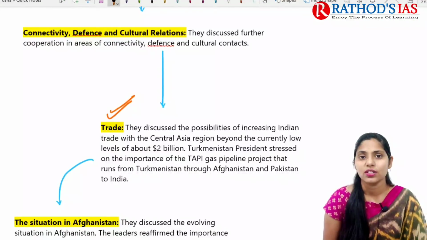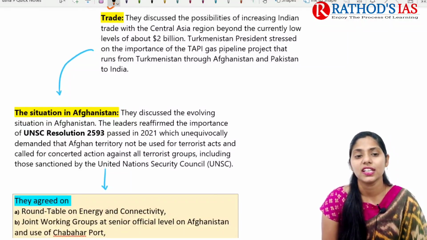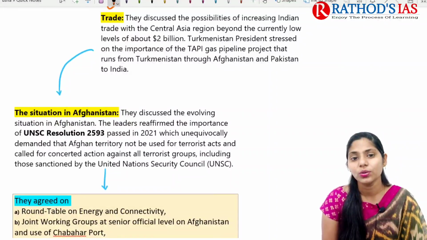And next one is trade. They discussed the possibilities of increasing Indian trade with the Central Asia region, which is currently at a low level of about $2 billion.